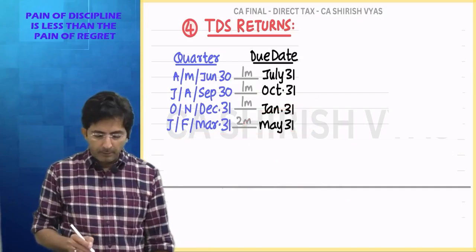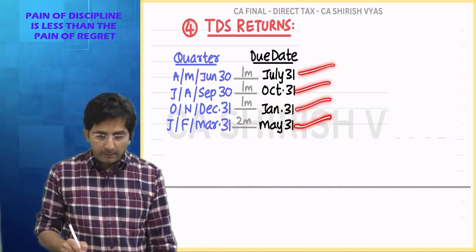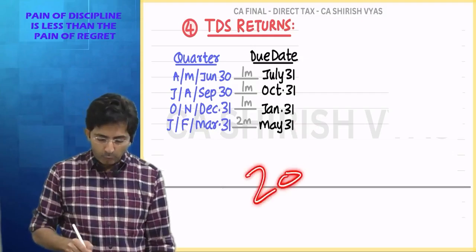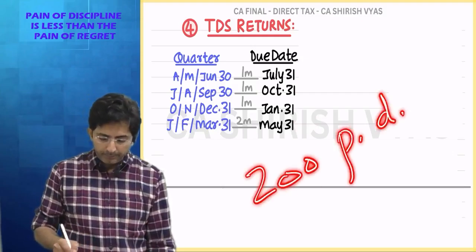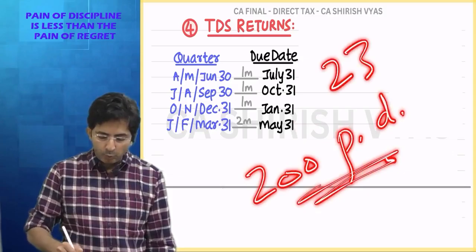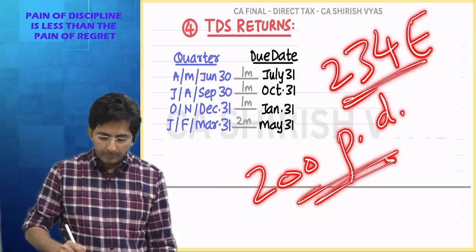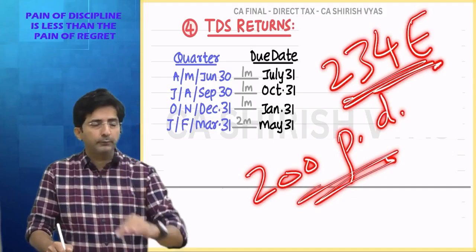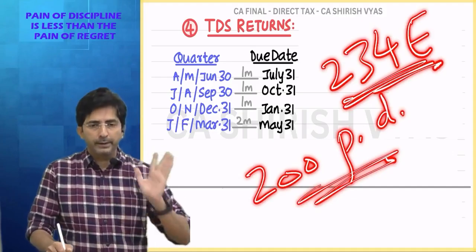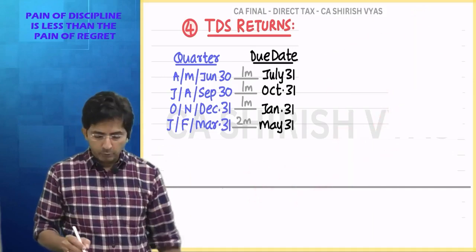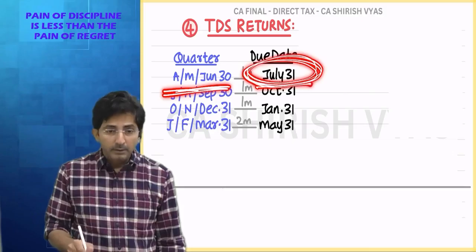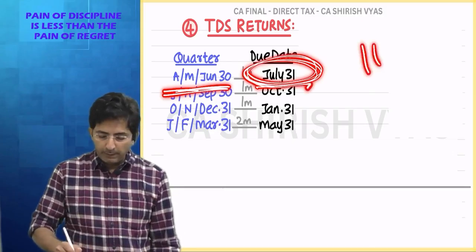Okay. Now, if you don't submit the return as per the due date, you have to pay late filing fees of 200 per day under section 234E. This section 234E will levy late filing fees of 200 per day. 200 per day. So tell me, first quarter return I have to file on 31st July. What if I file on 11th August?